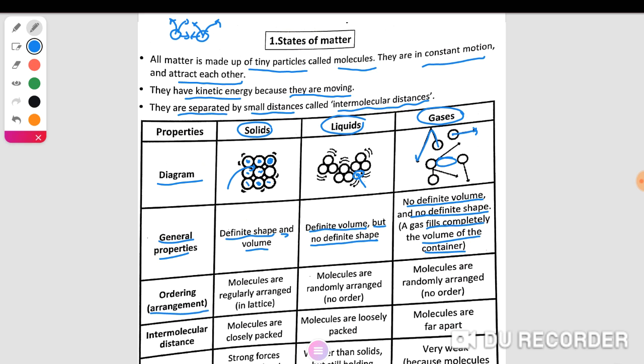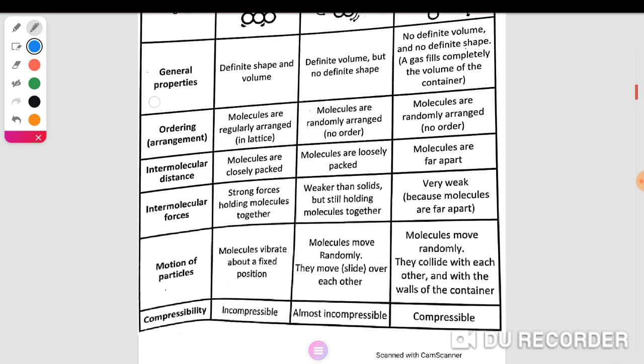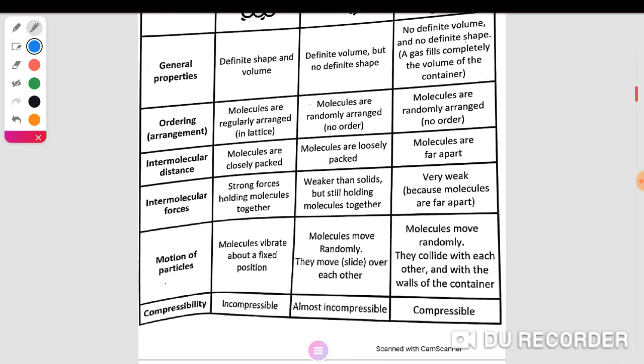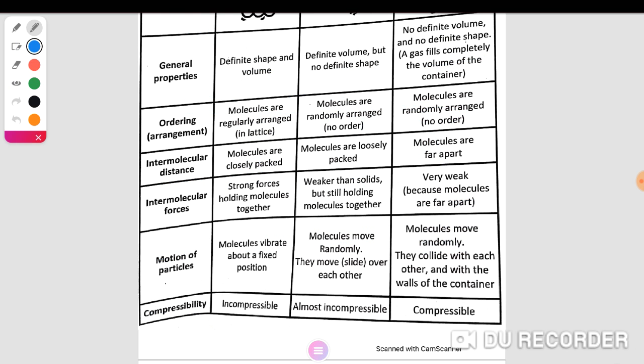Arrangement of atoms. Molecules in solids are regularly arranged in a crystalline lattice.